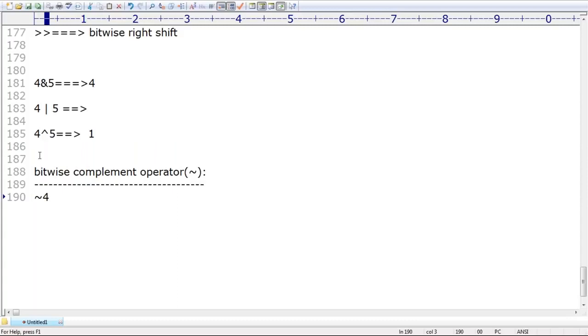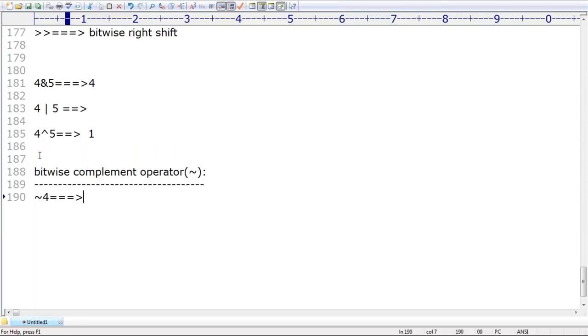Most of the time, integral values internally are represented using some 32-bit or 64-bit mechanism. They are not going to highlight internally how many bits are there and so on. Just observe that we require to apply the complement operation for all the bits. Remember that, okay? Not just for the 3 bits and so on.